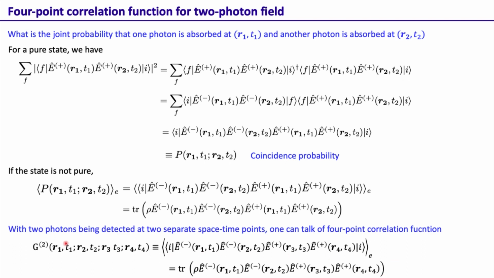We will use this quantity when we deal with two-photon interference, where we are detecting two photons, because there we will need to know how the field vibrations are correlated at these four separate points. And the 2-point correlation function that we just discussed in the last slide, we will use when we discuss one-photon interference. Okay, so I will stop here.